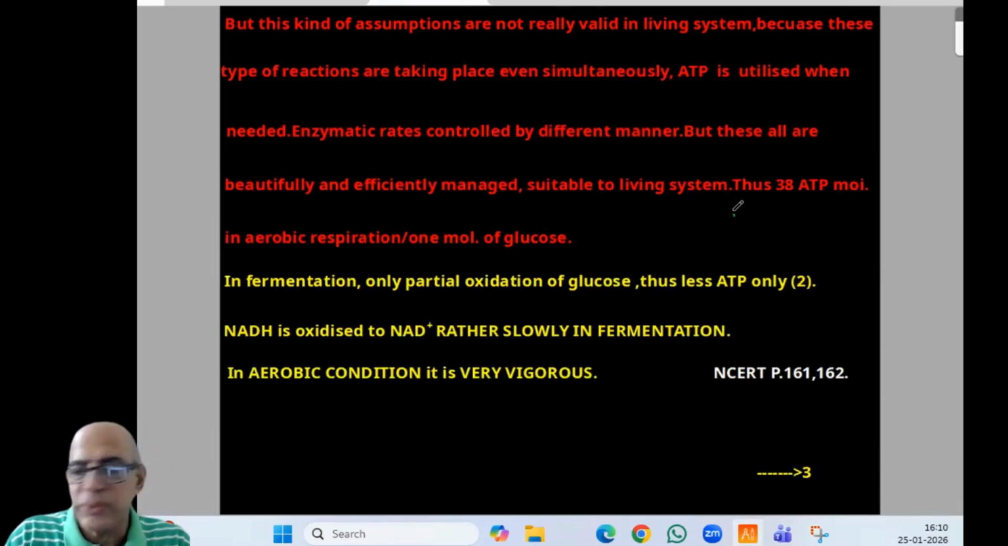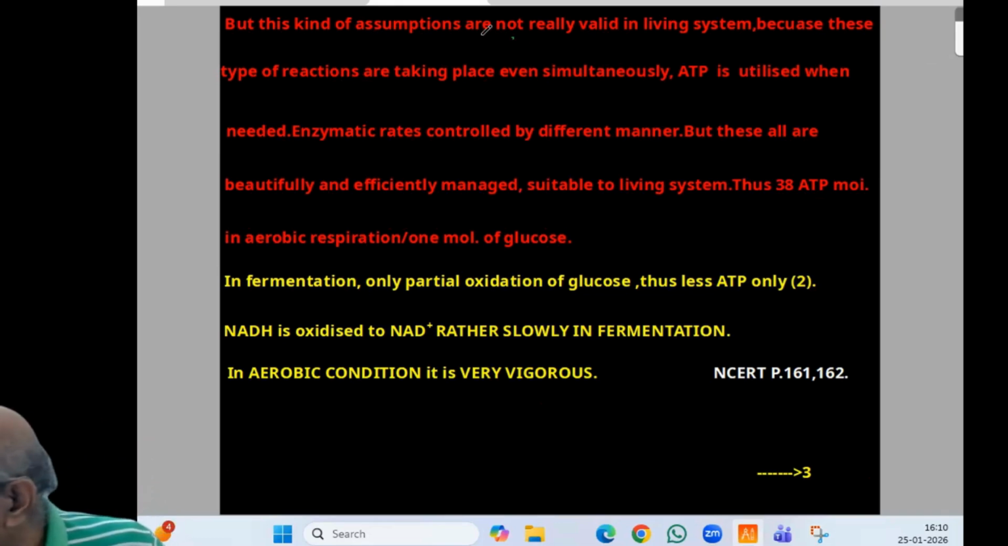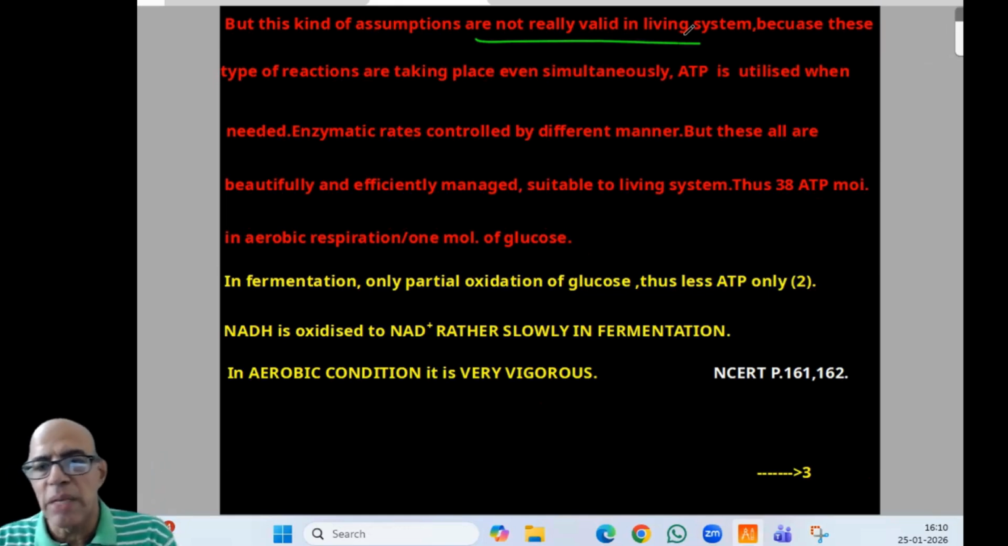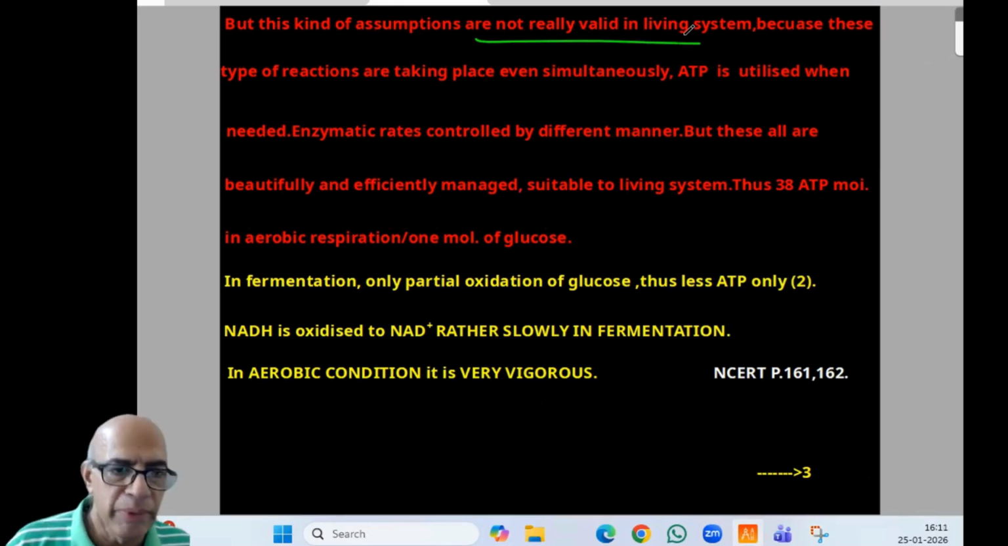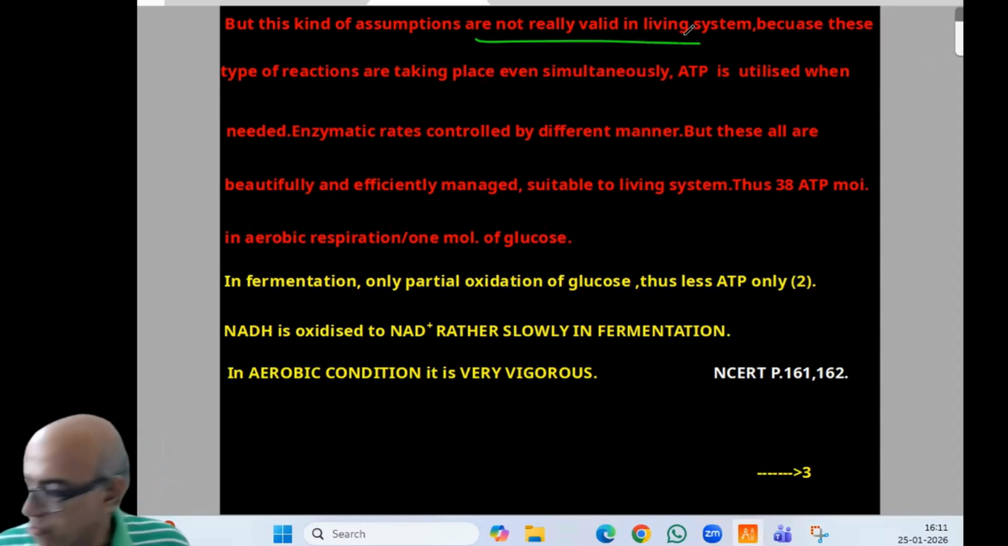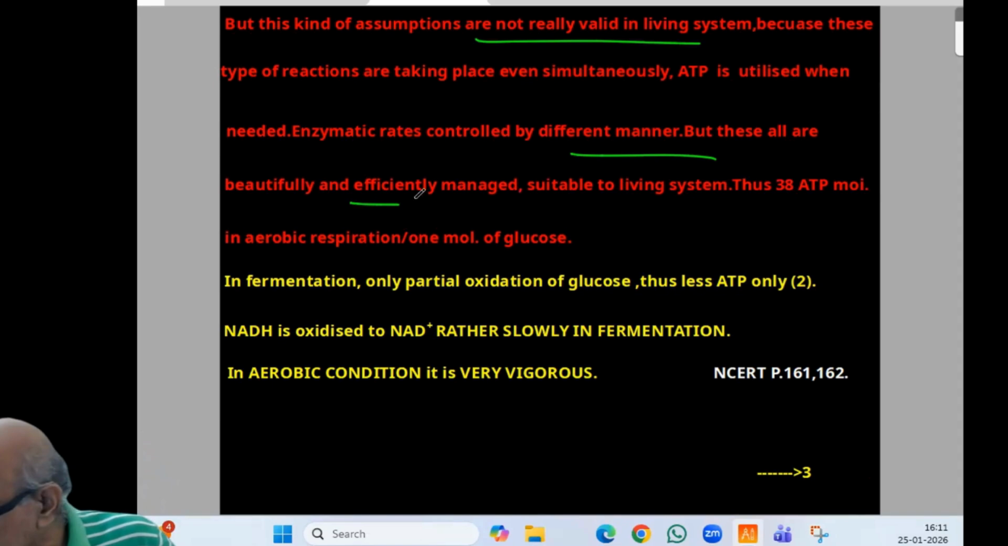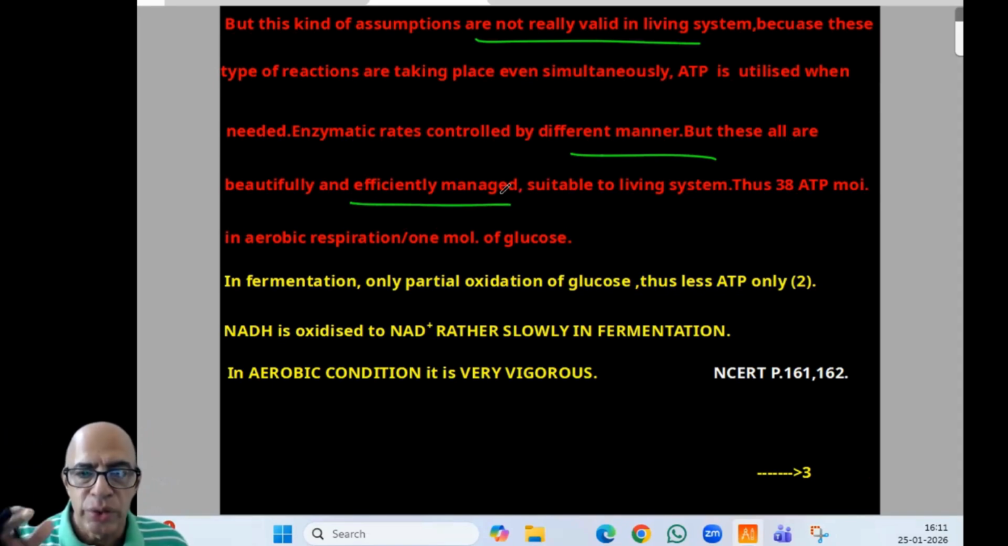But these kinds of assumptions are not really valid in living systems, because these reactions take place simultaneously, just like when we study mitosis and meiosis. We study prophase, metaphase, anaphase, telophase sequentially, but in different cells we can observe different stages at the same time. ATP is utilized when needed. Enzymatic rates are controlled in different ways, but all of these are beautifully and efficiently managed. So there is a system suitable to the living system.